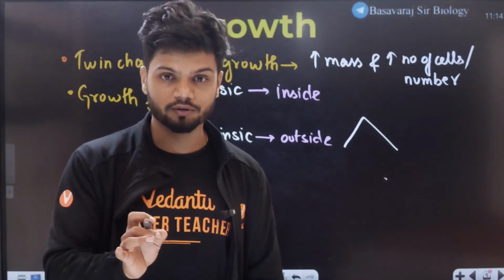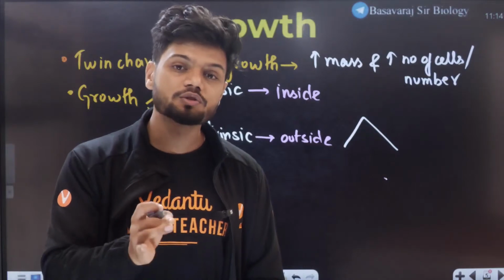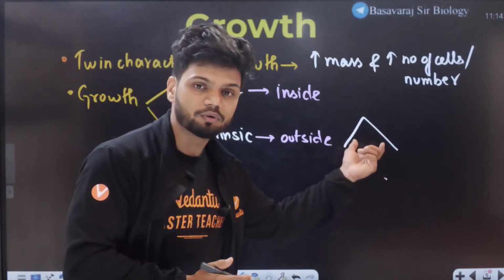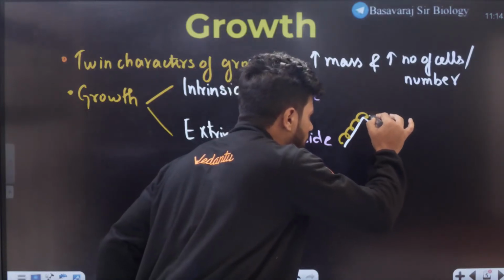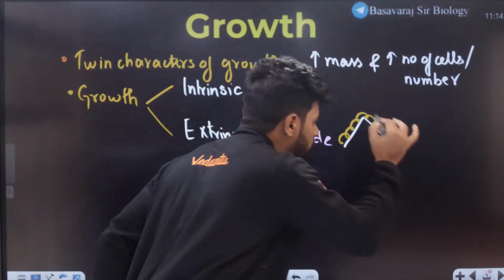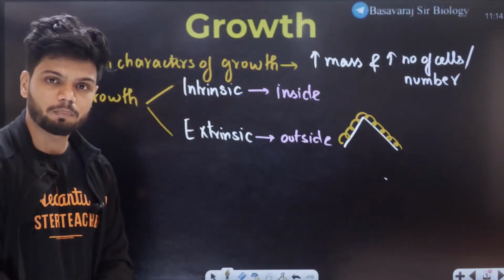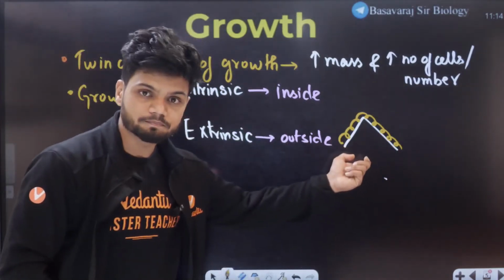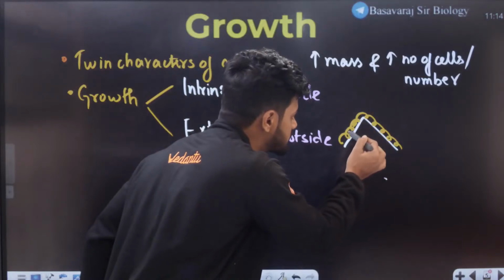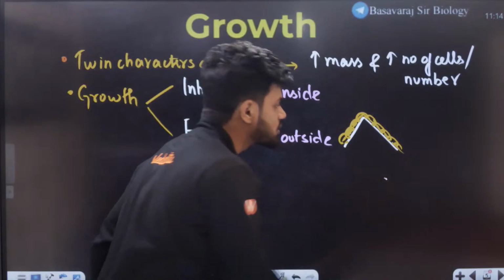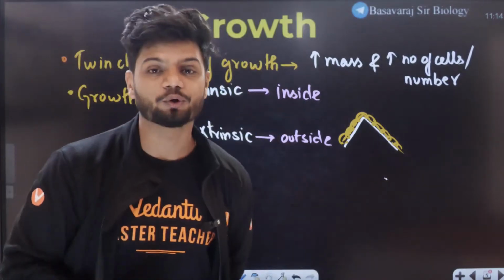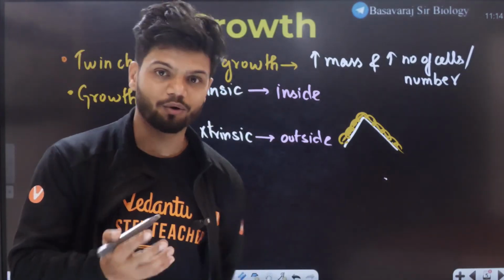During the snowfall, if this is a mountain, the snow starts to accumulate on the top. All of you agree with me? Growth which is happening from the outside is called extrinsic growth.